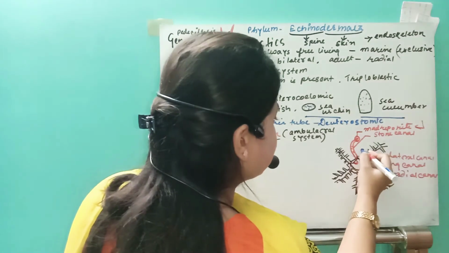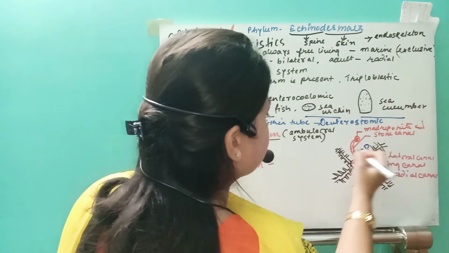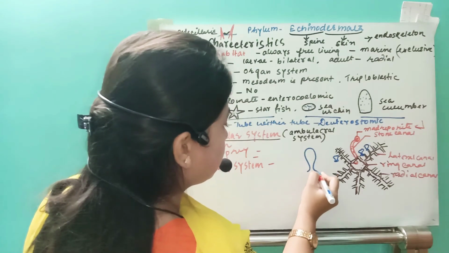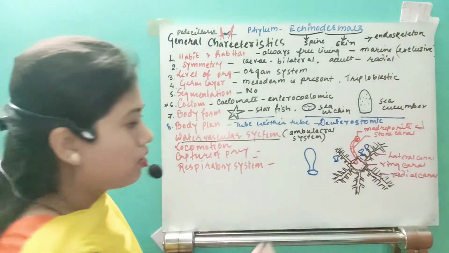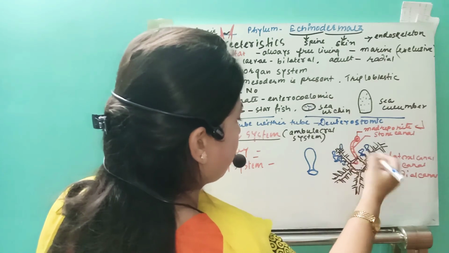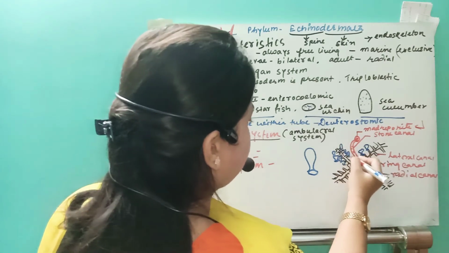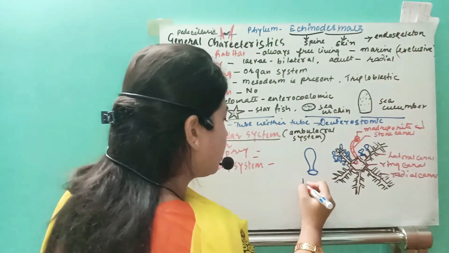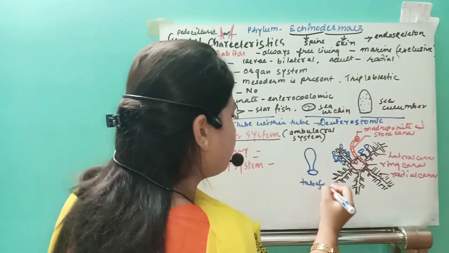So what is that? This is a tube-like structure. I will draw it this way. See, this is the structure. In every arm it will be present, on all the arms. I have not drawn all of them. So this structure is known as the tube feet.